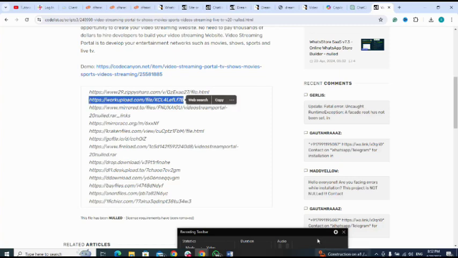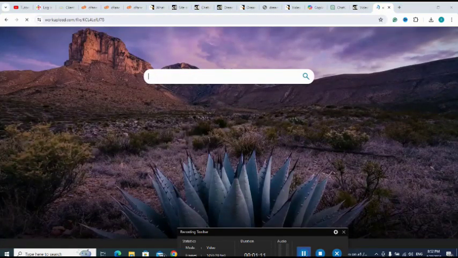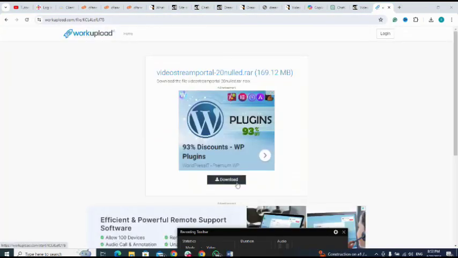And copy. I open a new tab, then paste it there, enter. Then next I click on download, but I have already downloaded the script, so I don't need to download again. Let me go straight to my computer.